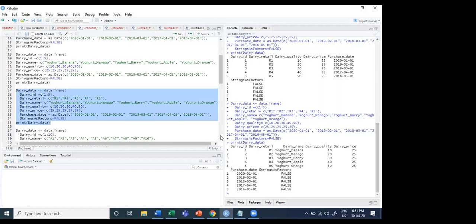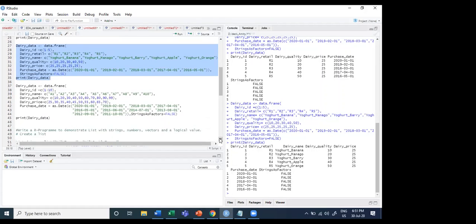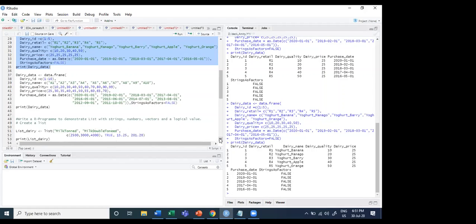Now, what comes to your mind, is this code restricted to only 5 items? No. This code can be applied to multiple items.